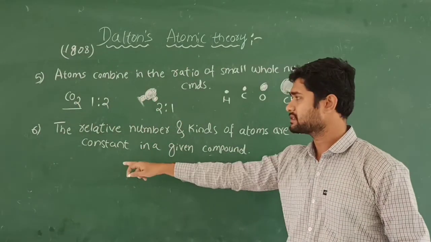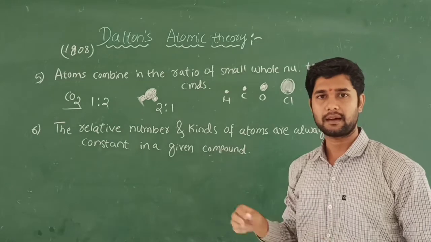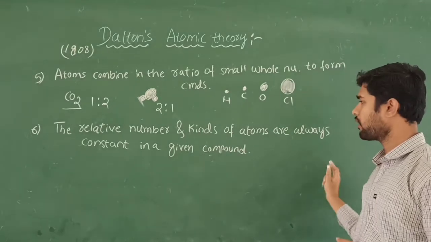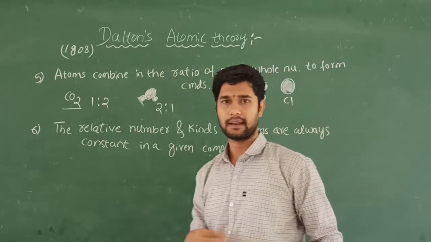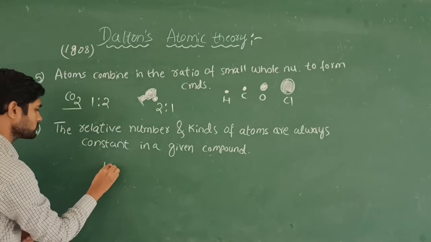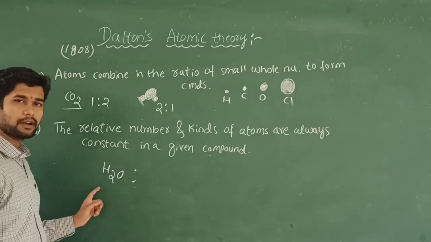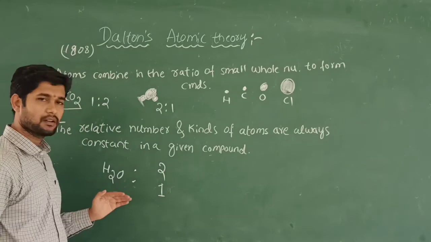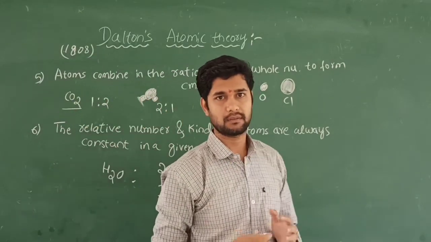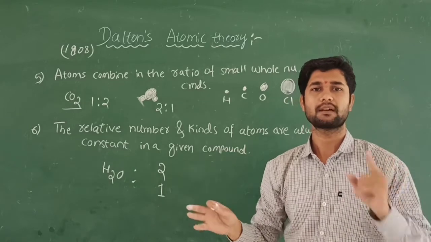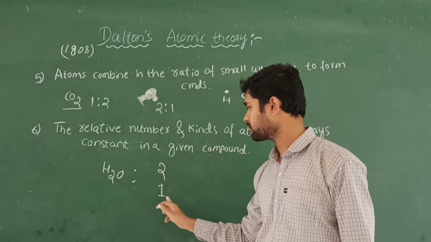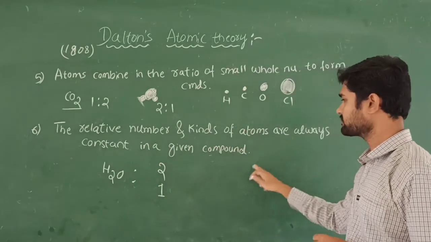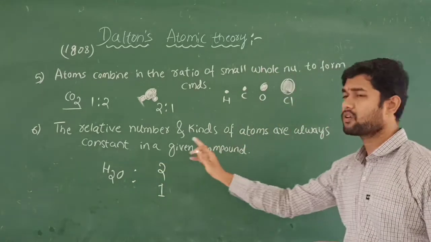And come to the last, the sixth postulate of Dalton's atomic theory. It says that the relative number and kinds of atoms are always constant in a given compound. Let's see an example. You know the water molecule. How many hydrogen atoms will be there? 2 hydrogen atoms and 1 oxygen atom. Whether you take tap water, ocean water or river water, any water you take, it is nothing but 2 hydrogen atoms and 1 oxygen atom. So that is always constant. The relative numbers and kinds of atoms are always constant.